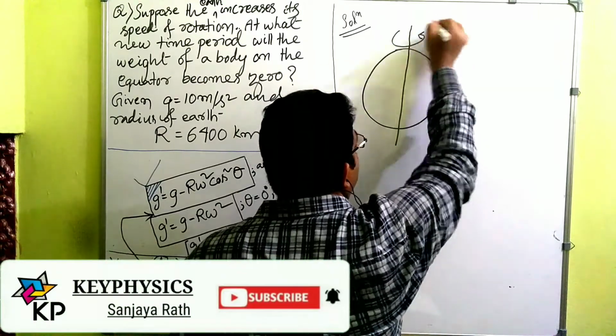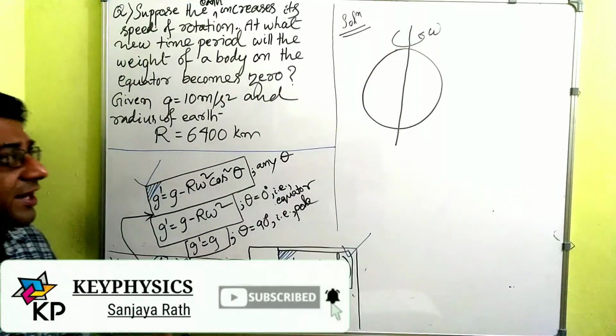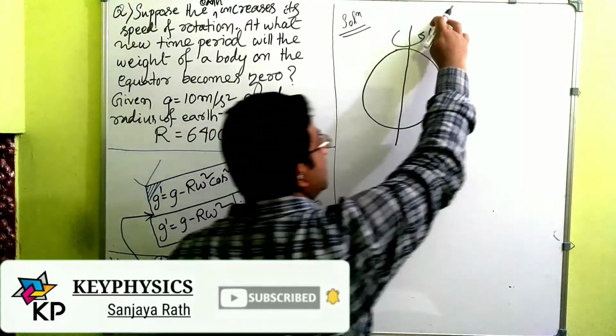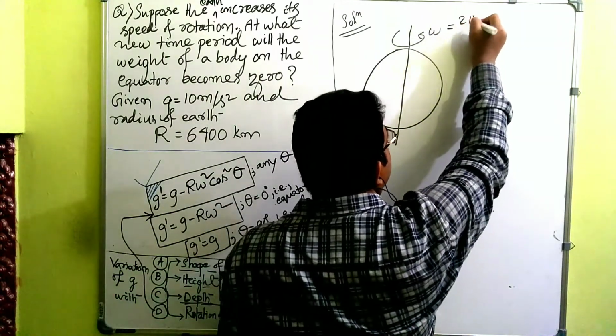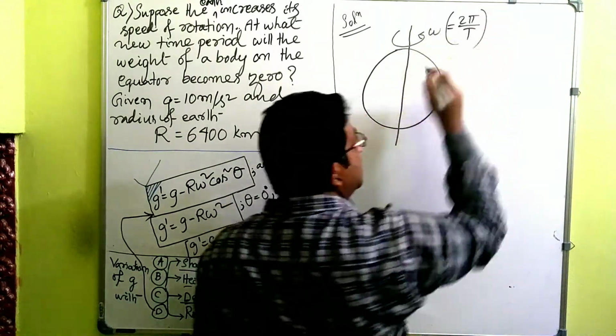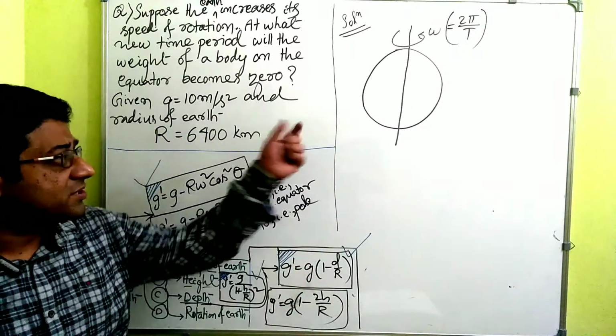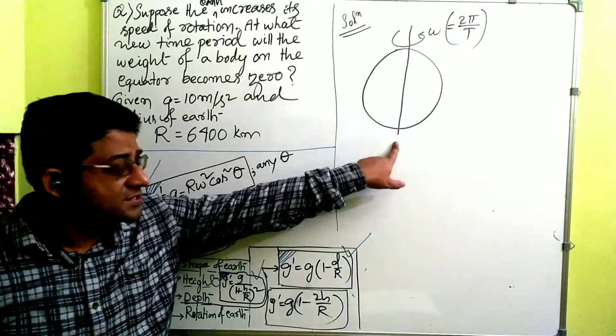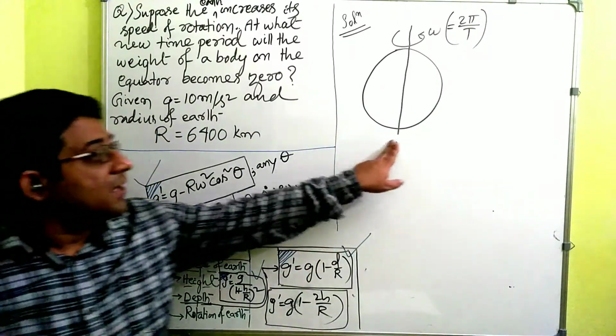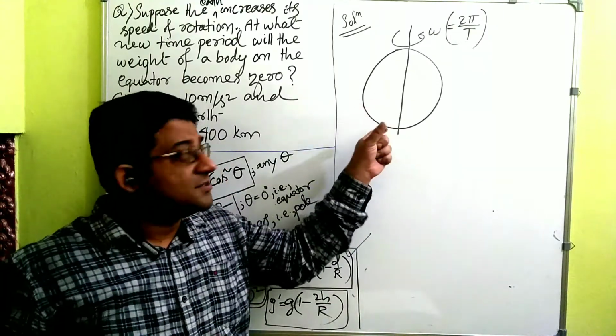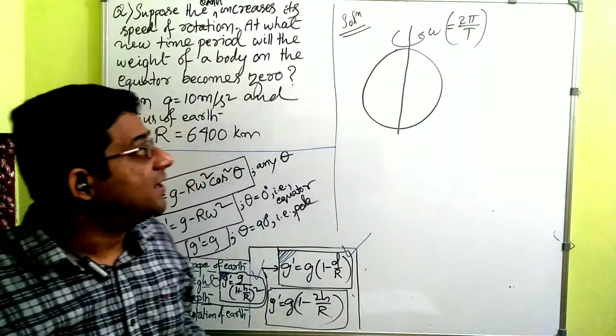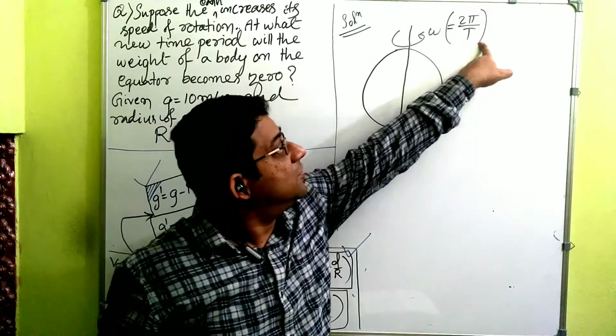It's increasing with the omega, right? Omega, something around radian per second. Omega is equal to 2 pi by T, we know that, right? Omega is equal to 2 pi by T, where T is the time period of rotation. In this case, rotation of Earth is 24 hours, as of now. But if the rotation is increased, the time period will decrease, right? If time period decreases, what will happen?